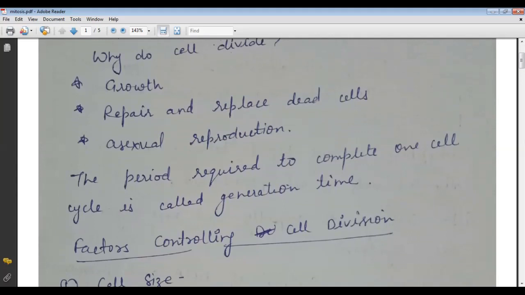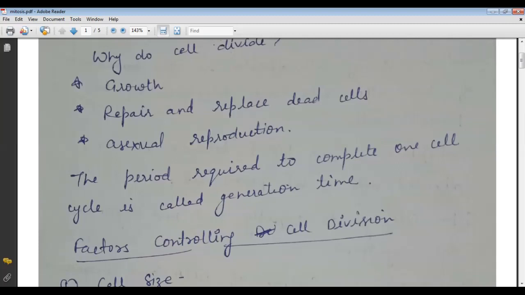Then I come back to our previous lecture, where we know that a human cell has 46 chromosomes, and these 46 chromosomes are divided. Cells are of two types: the somatic cell and the reproductive cell.